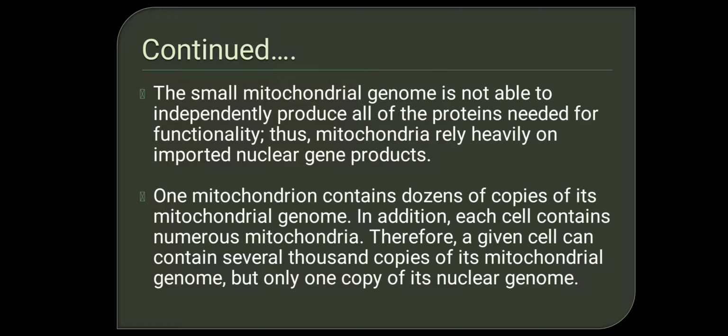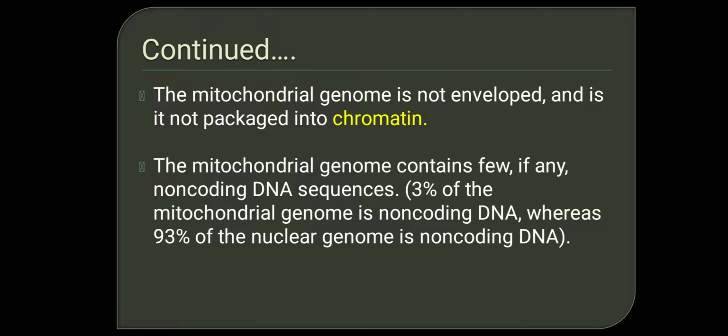A cell will have one copy of the nuclear genome, whereas inside the mitochondria there are at least dozens of copies of its genome. Again, in a cell there are numerous mitochondria, because of which a cell will contain several thousand copies of its mitochondrial genome, but the nuclear genome is only present as a single copy. The mitochondrial genome is not enveloped. That is why we call it a nucleoid genome.